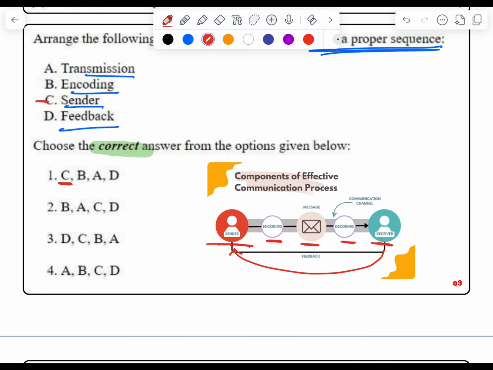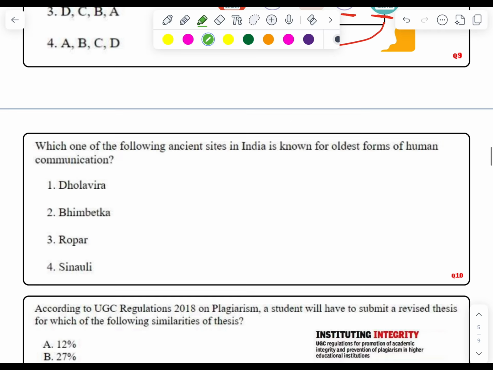C, then followed by B, means the sender sends the message via encoding it. Then the message gets transmitted, A, and then it is received by the receiver and he provides the feedback. So our correct answer is CBAD. Moving to the next question.